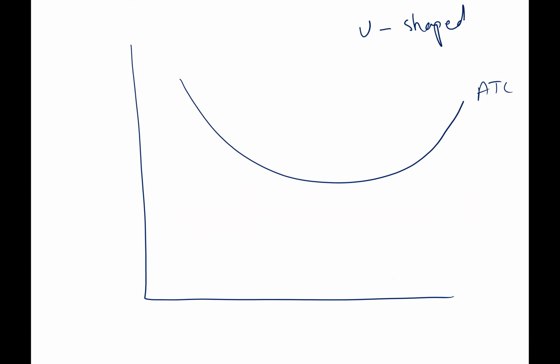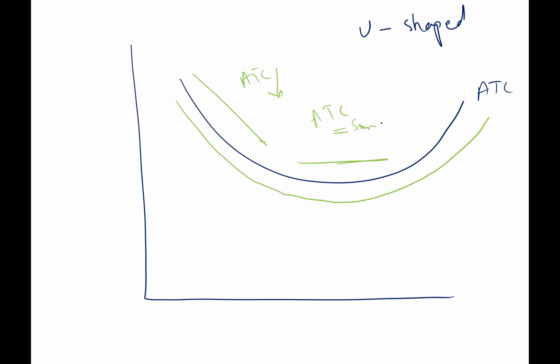It means cost first starts decreasing, and then remains a little bit the same, and then starts increasing. So at this point, our cost is falling. At this point, our cost is approximately the same, and at this point, average total cost is increasing, right?